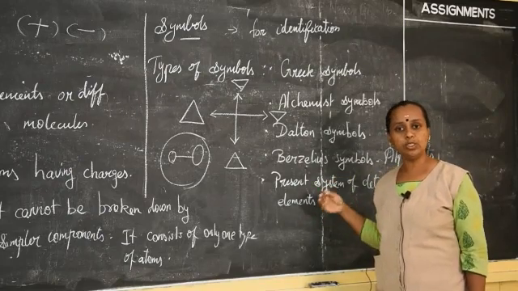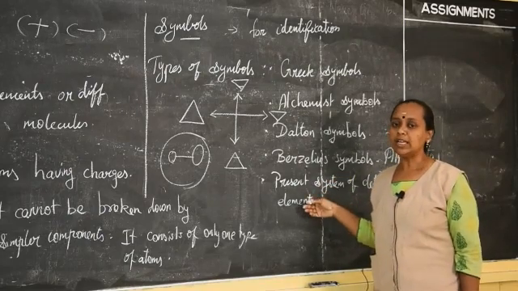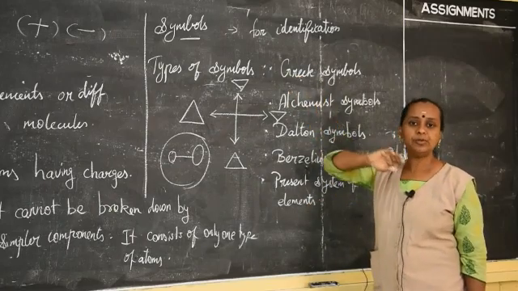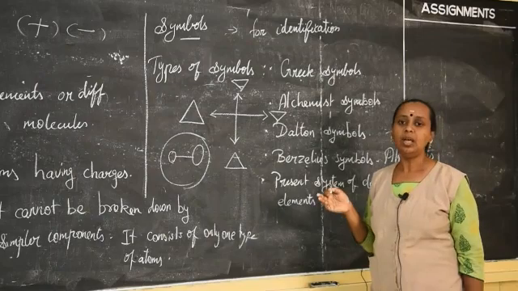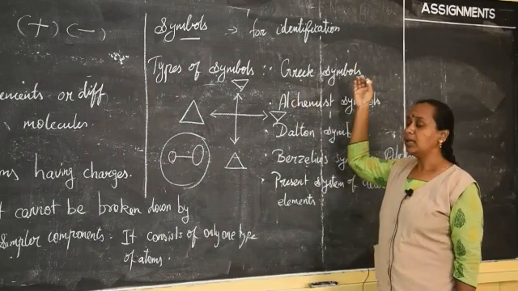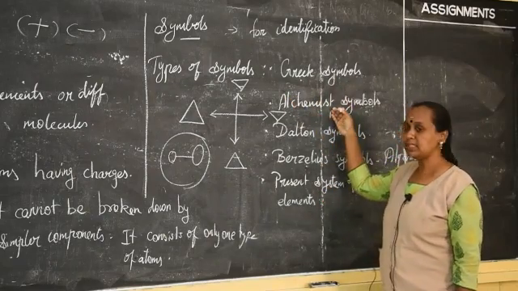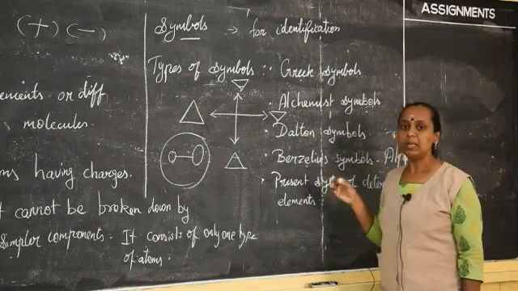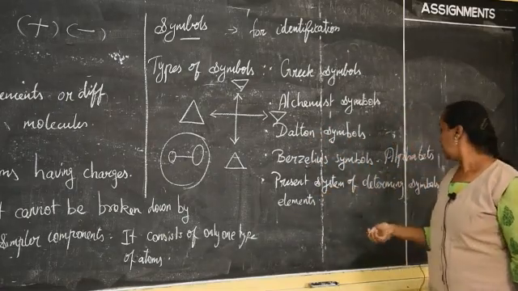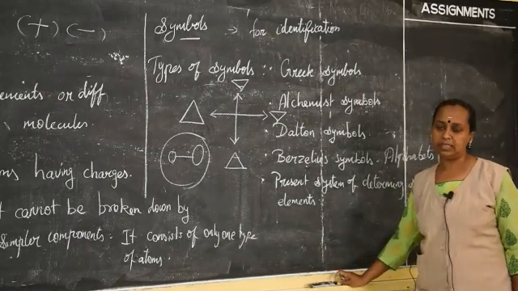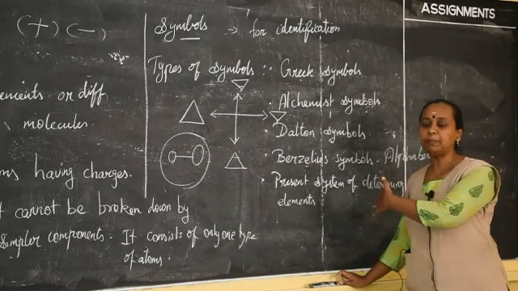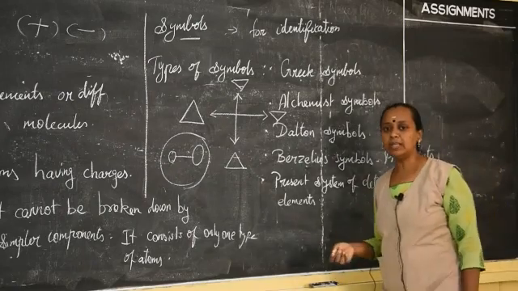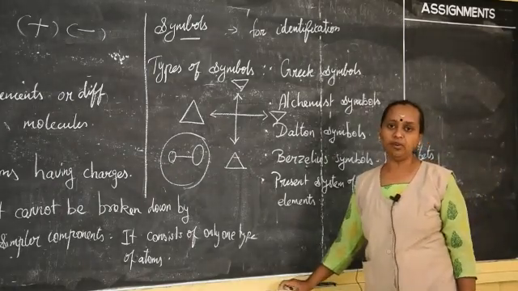We have some rules to be followed. So I repeat again, we are learning about symbols. Symbols are used just for identification, and we have types of symbols like Greek symbols, alchemist symbols, Dalton symbols, Berzelius symbols, and the present system of determining symbols of elements. I hope you can understand this part. We are going to continue with how to identify the elements using letters of the alphabet.